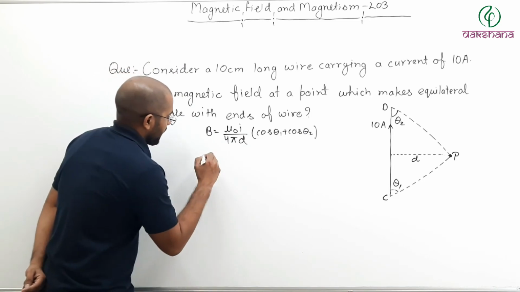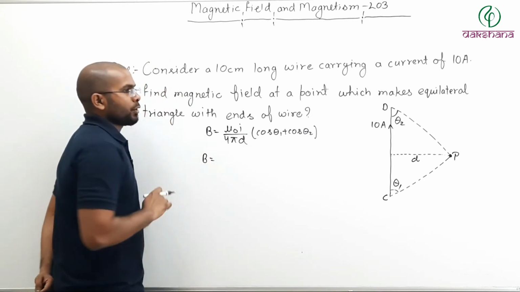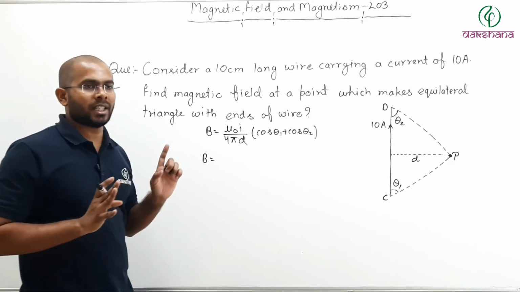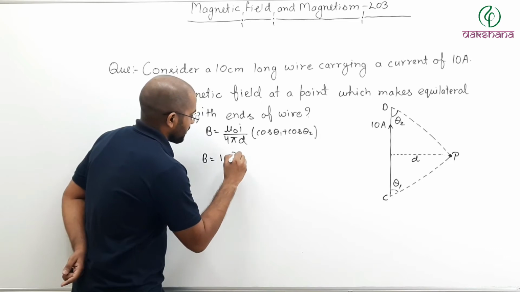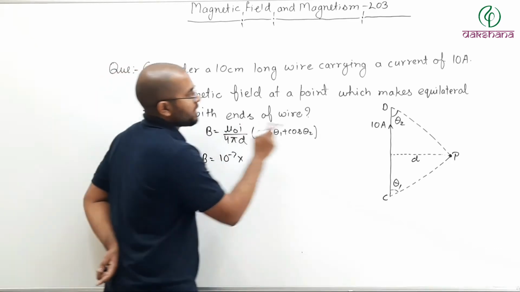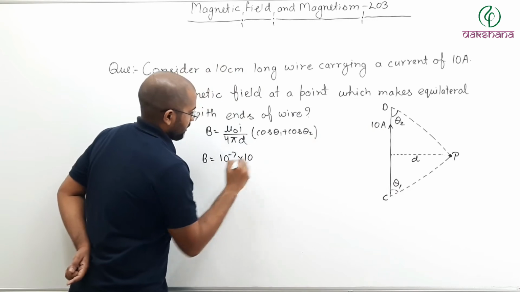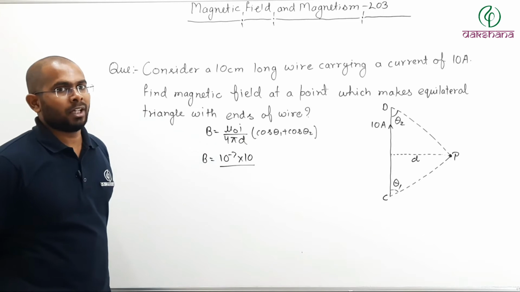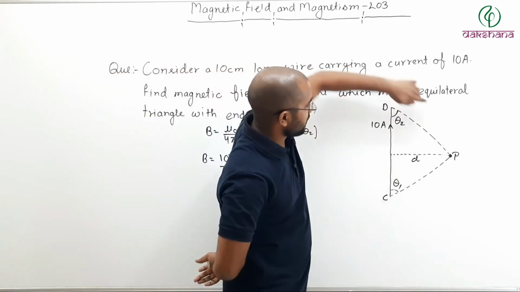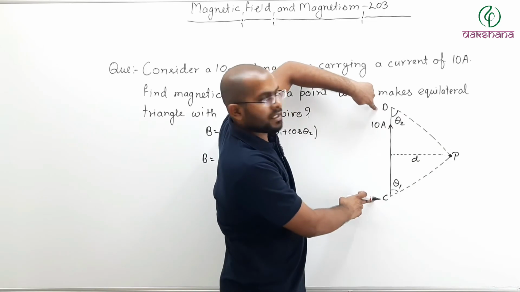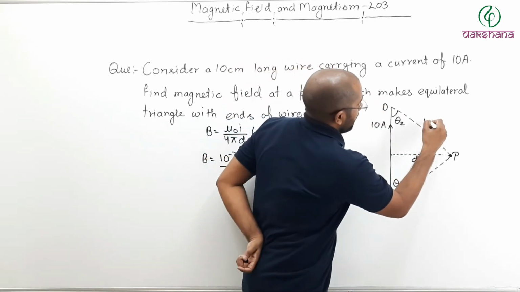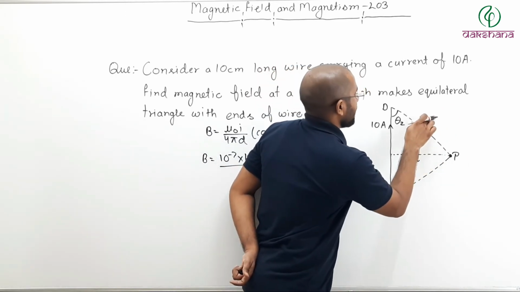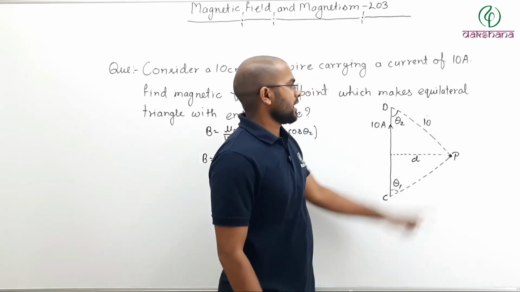Okay, so let's find B. Mu naught is 4 pi into 10 to the power minus 7. So 4 pi cancels, 10 to the power minus 7 multiplied by I. What is I? Current, 10 ampere. So 10 divided by the value of d. What would be the value of d? If this is an equilateral triangle and this side is 10 centimeter, then this will also be 10 centimeter. Or 10 to the power minus 1 meter you can write, but let's write 10 centimeter.